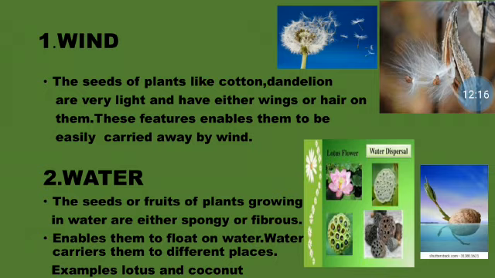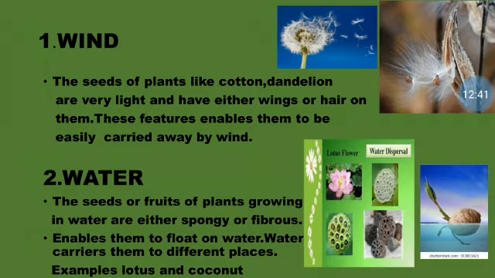Children, you can just have a look at the picture over here. This is a dandelion seed. Okay, so normally the seeds of plants like cotton and dandelion are dispersed through wind. Of which type of plants?